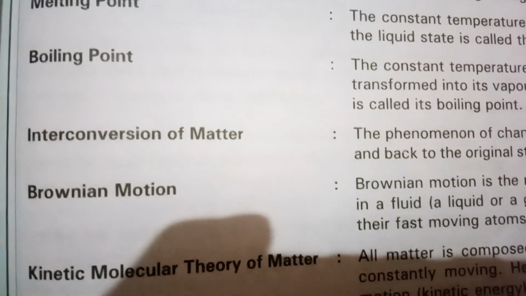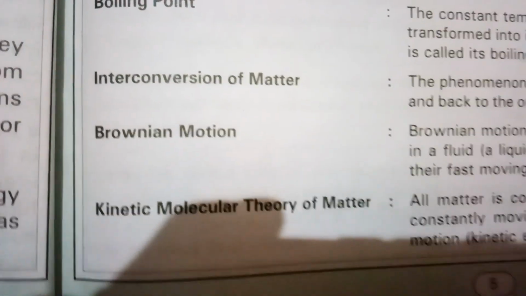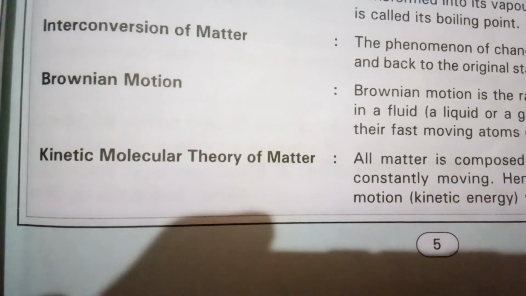Interconversion of matter means the phenomenon of change of one state of matter into another and back to the original state. Brownian motion we have discussed, and kinetic molecular theory of matter, that also we have discussed.